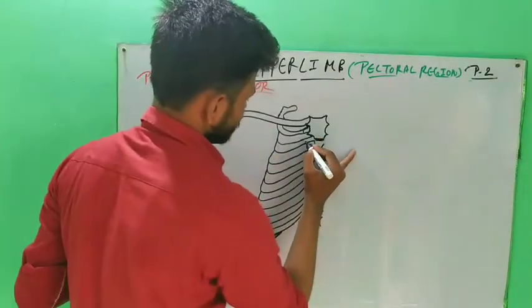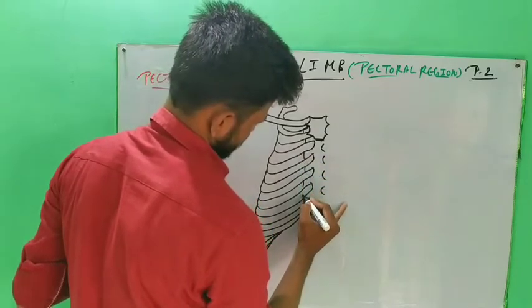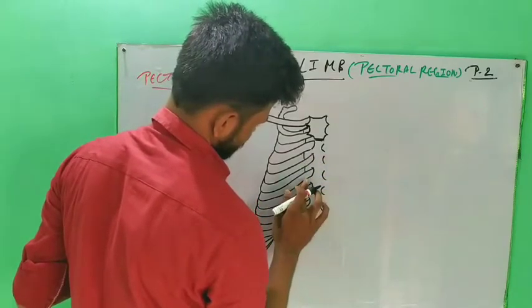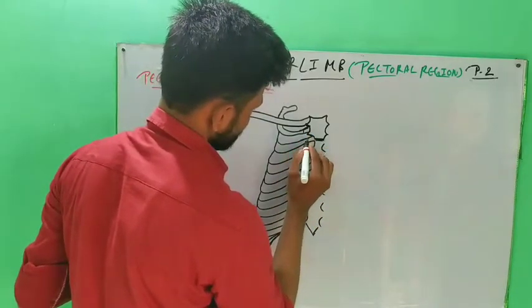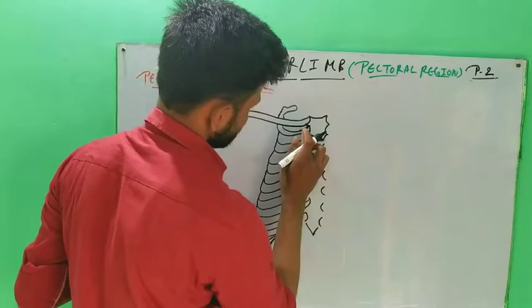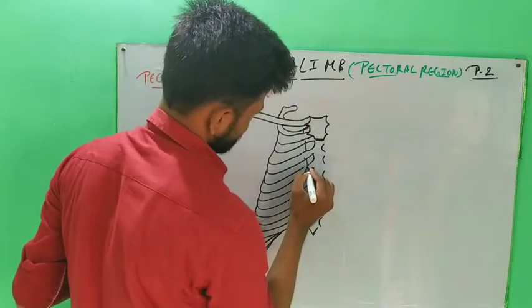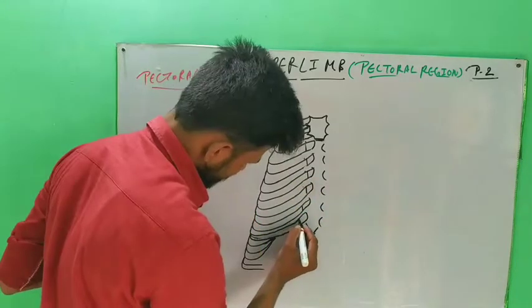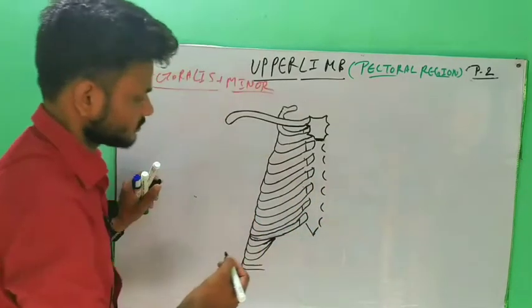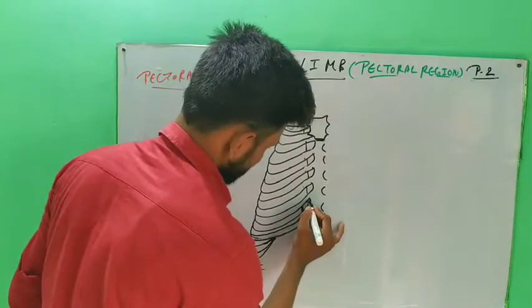These are the costochondral junctions: third, fourth, fifth, sixth, seventh. This is the costochondral junction of the ribs.